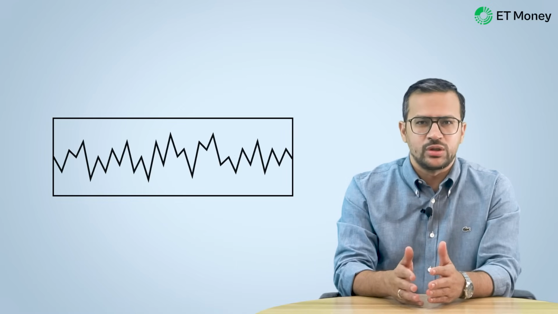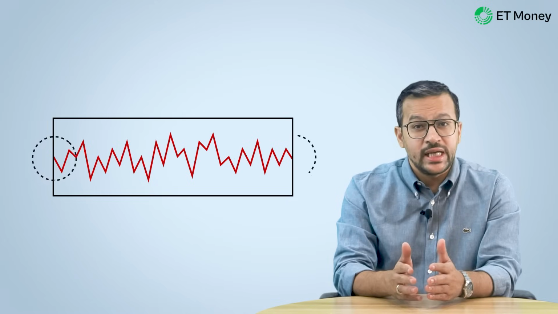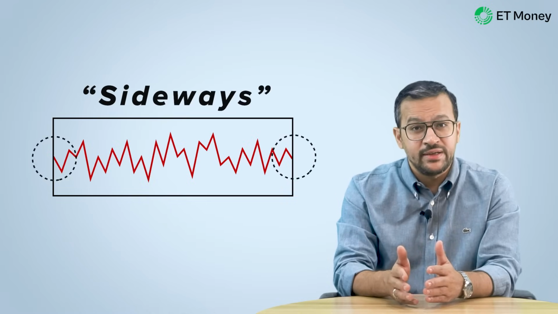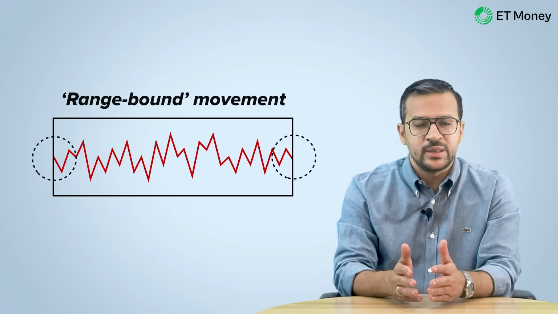Now, time correction can be seen as an opportunity cost, where you lose because you are not invested in another asset that is doing well. There may not be a visible loss of capital, but the loss arises from the fact that the asset hasn't gone anywhere during a certain time period. In market lingo, this is called a sideways or a range-bound movement of asset prices.